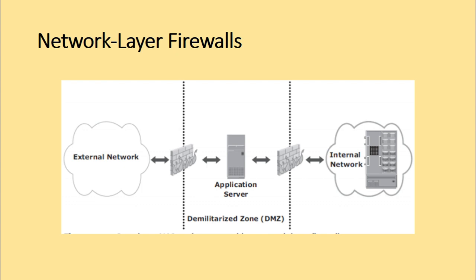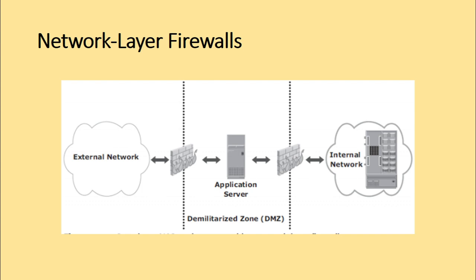In a demilitarized zone environment, the servers that need to be accessed through the internet are placed between the two sets of firewalls. So whatever servers require internet based access are placed within the two firewalls. It's sandwiched between the two firewalls. That zone between the two firewalls is called a demilitarized zone.